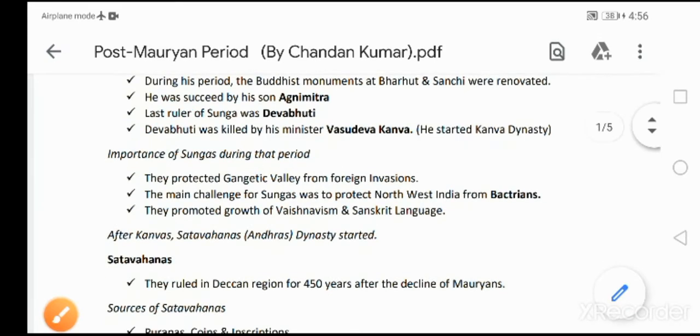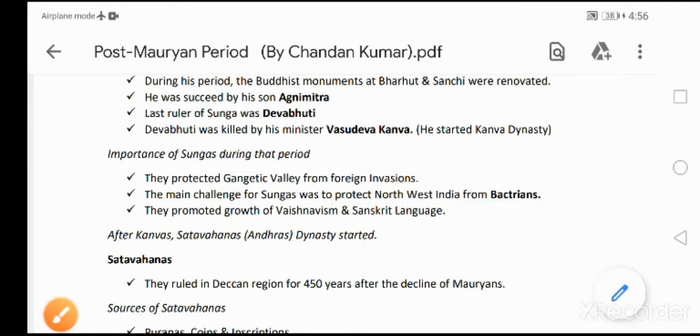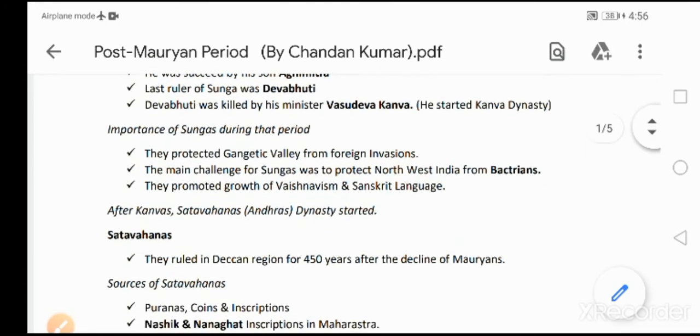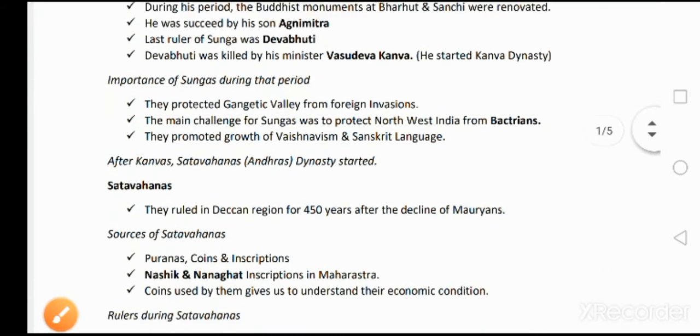Then second, the Sungas also faced many challenges. Among them, the main challenge was to protect northwest India from Bactrians. Bactrians, that is one of the kingdoms belonging to the Greeks, that we will discuss later. And then they promoted growth of Vaishnavism and Sanskrit language. Okay, please remember.